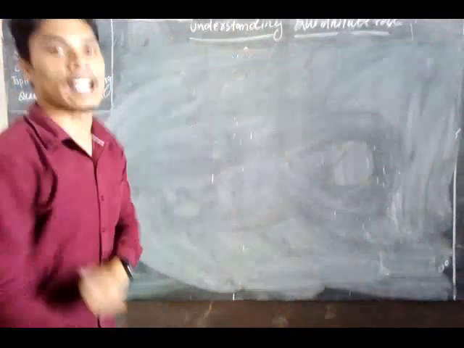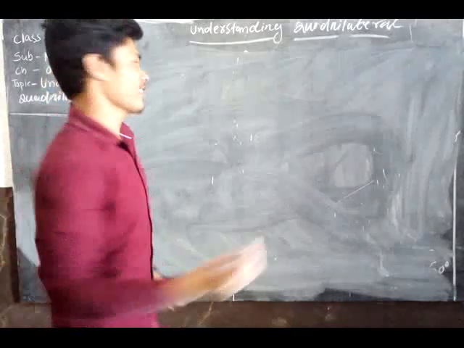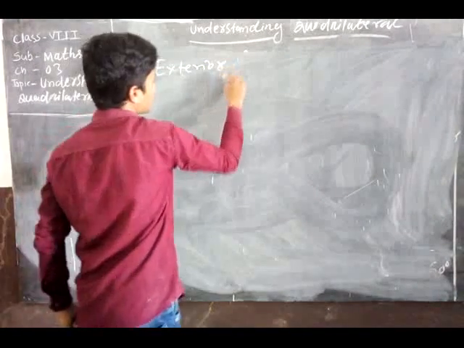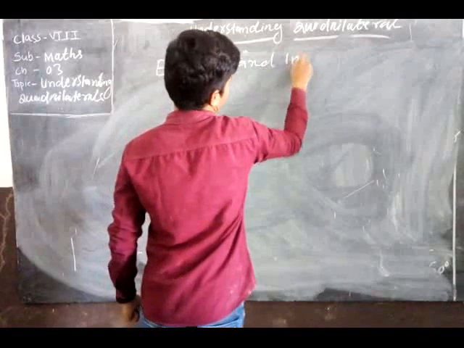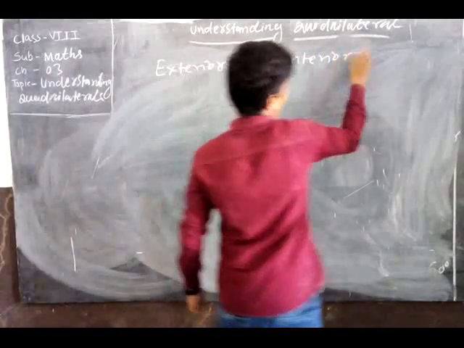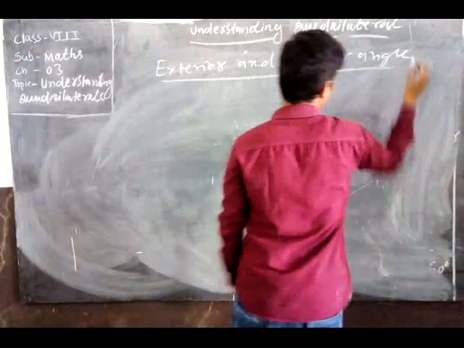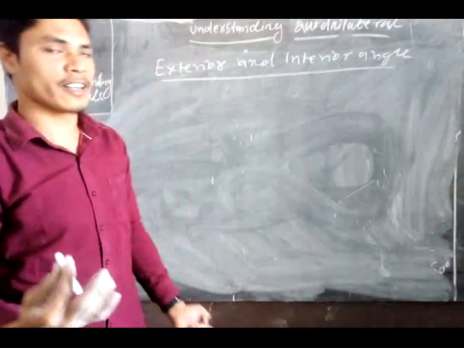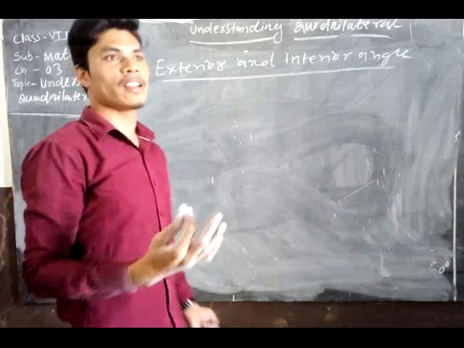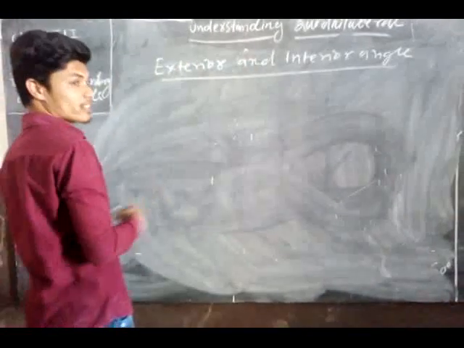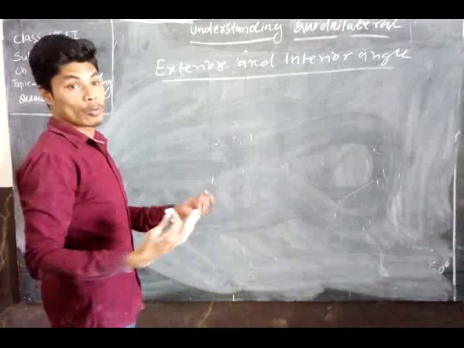Now we know about the exterior angle and interior angle. In earlier classes you learned about the exterior angle and interior angle. Then for exterior angles, what is the sum of the exterior angles? 360 degrees. Okay. So we see on the board what are the exterior and what are the interior.